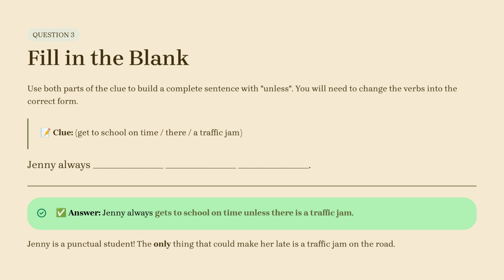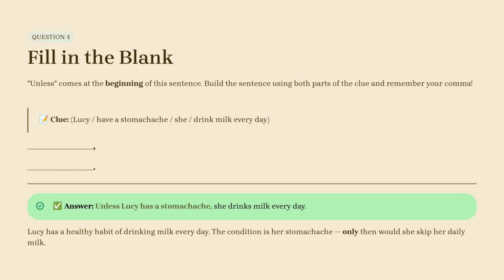Question 3. Fill in the blank. Use both parts of the clue to build a complete sentence with unless, changing the verbs into the correct form. The clue is getting to school on time and there being a traffic jam. Our sentence starts with Jenny always. The answer is Jenny always gets to school on time unless there is a traffic jam. Jenny is a punctual student, and the only thing that could make her late is a traffic jam on the road.